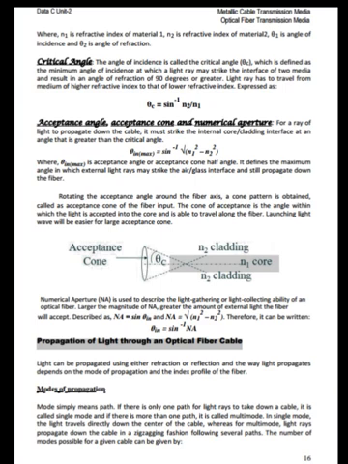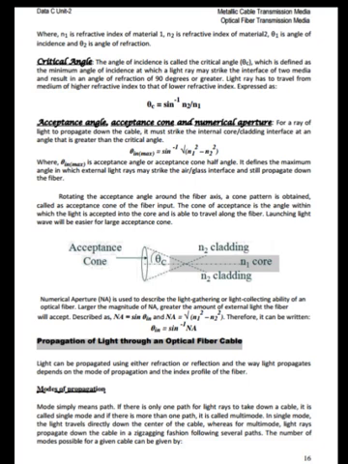Acceptance angle, acceptance cone and numerical aperture. For a ray of light to propagate down the cable, it must strike the internal core or cladding interface at an angle that is greater than the critical angle. See the equation, where θin max is the acceptance angle and acceptance cone half angle. It defines the maximum angle in which the external light rays may strike the air or glass interface and still propagate down the fiber.